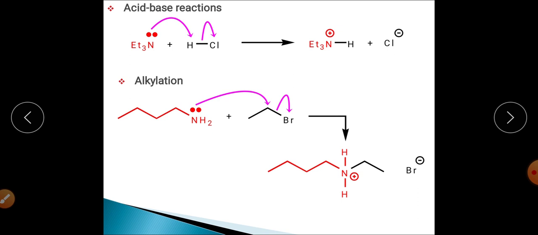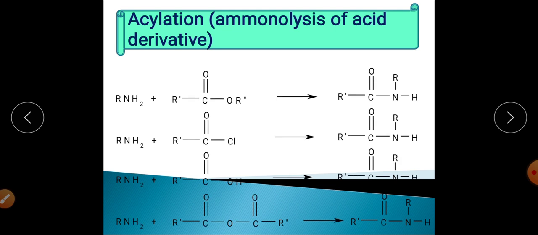A similar reaction is also there with an acid. The amines act as the base, and this is the acid that can react with this one. So basically this is an acid-base reaction between the amine and the acid. Here HCl is acting as the acid and the amine is acting as the base. That kind of reaction the amine can also undergo, besides the alkylation reaction, that is the exhaustive methylation reaction, which is commonly called the exhaustive alkylation reaction.